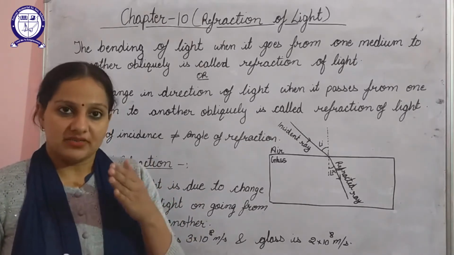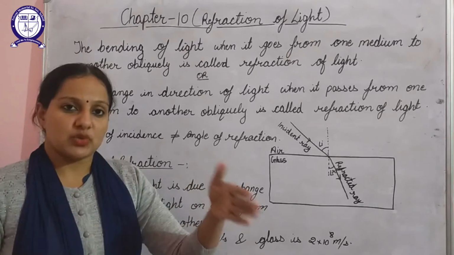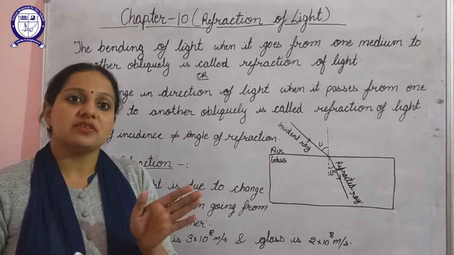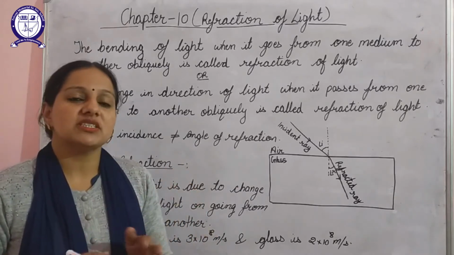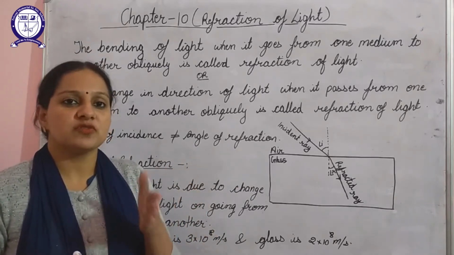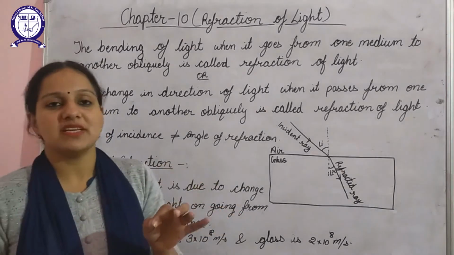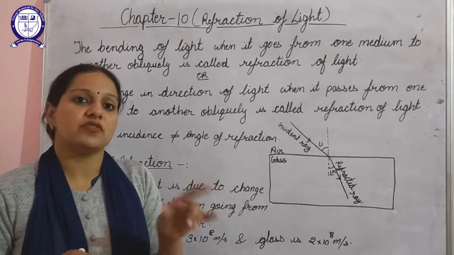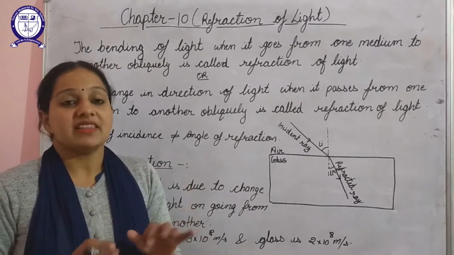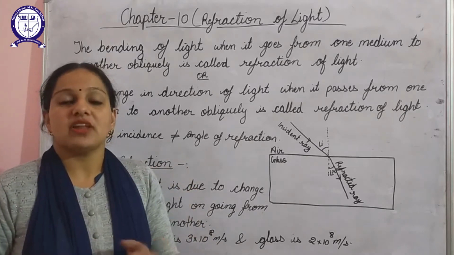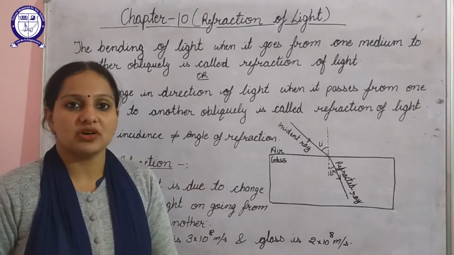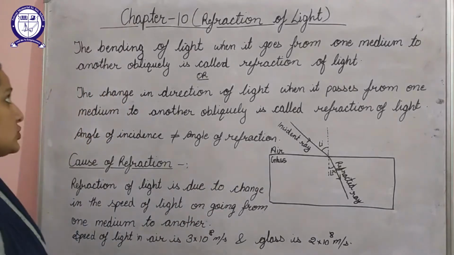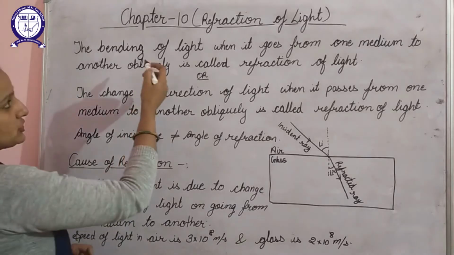Whenever light rays move from one medium to another, their direction gets changed, they bend. That change in the direction of light takes place at the boundary of the two different mediums, and the change in direction of light when it moves from one medium to another is known as refraction of light. So let's see the definition of refraction of light.